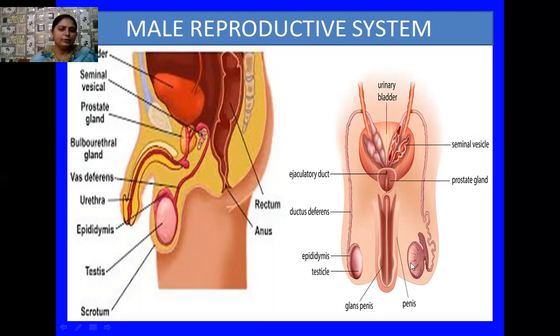Inside the testicle, you know that there are so many testicular lobules. And inside the testicular lobules, highly coiled structures are there, 1 to 3 highly coiled structures, which are known as the seminiferous tubules. So this penis, which is the male primary sex organ, has a loose fold of skin over it, and that is known as the glans penis.